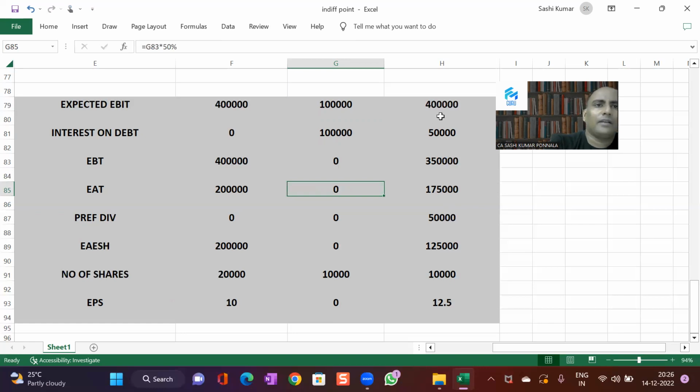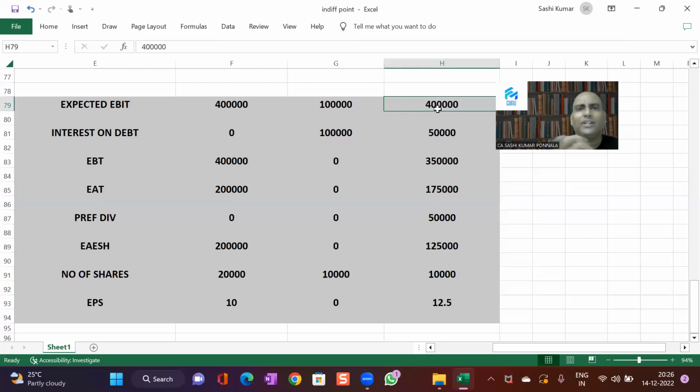Similarly, in this case, you are expecting a profit of 4 lakhs. Interest of 50,000 and preference dividend of 50,000 both are paid. You are left with a profit of 1,25,000. There is an EPS of how much? 12.5. See, 50,000 has to be paid, and 50,000 has to be paid.